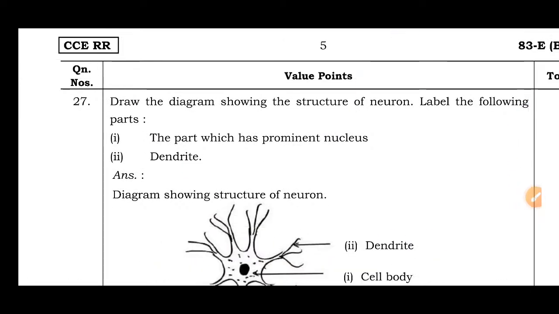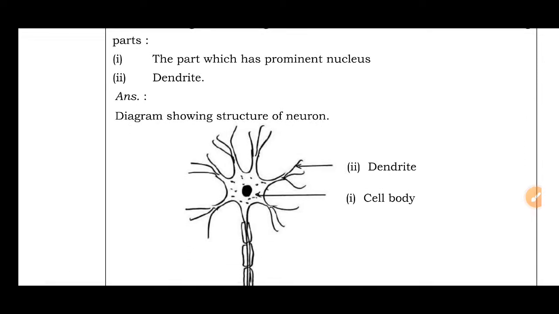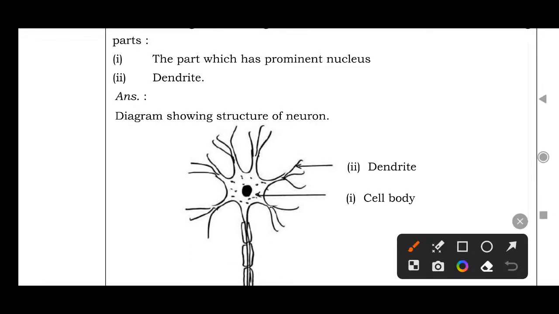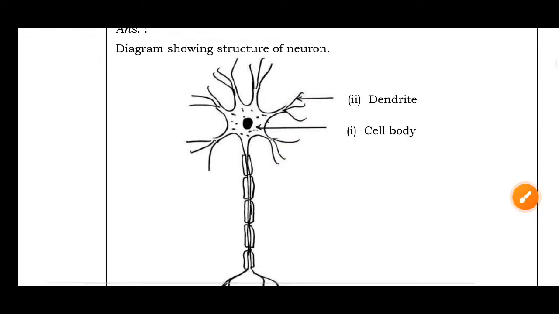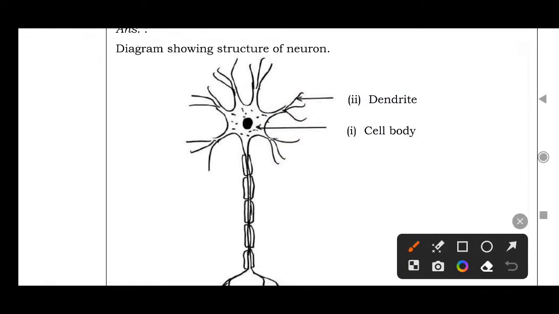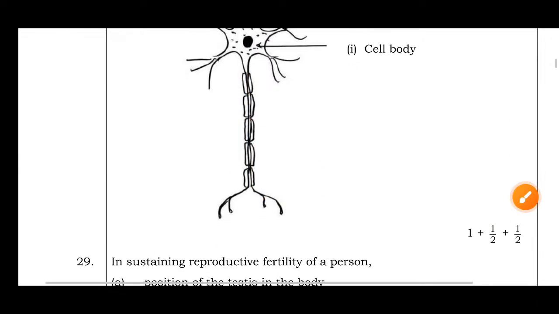Question number 27. Draw the diagram showing the structure of a neuron. Label the following parts. The part which has a prominent nucleus is called the cell body. Then dendrites: these hair-like structures are called dendrites. The long structure arising from the cell body is called the axon. The covering of that axon is called the myelin sheath, and these structures are nerve endings.